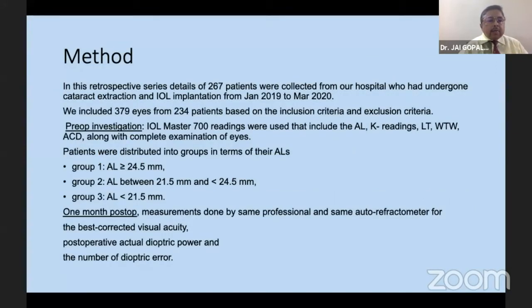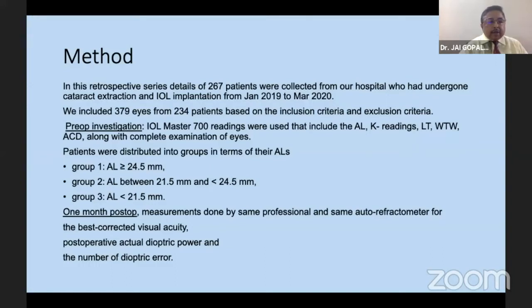In this retrospective study, details of 267 patients were collected from our hospital who had undergone cataract extraction with IOL implantation from January 2019 to March 2020. We included 379 eyes from 234 patients based on the inclusion and exclusion criteria. Preoperative investigation includes IOL Master 700 readings, that includes axial length, K readings, lens thickness, white to white, ACD, along with the complete examination of the eye. Patients are grouped in terms of axial length.